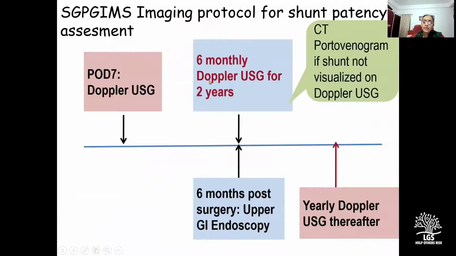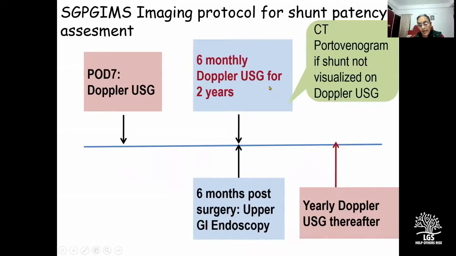Now, our imaging protocol for shunt patency assessment has been a Doppler on day 7, followed by a 6-monthly Doppler for 2 years and a yearly Doppler thereafter. If on any of these Dopplers we are not able to visualize the shunt, then we would do a CT portovenogram, because the Doppler usually underestimates the patency of these shunts.